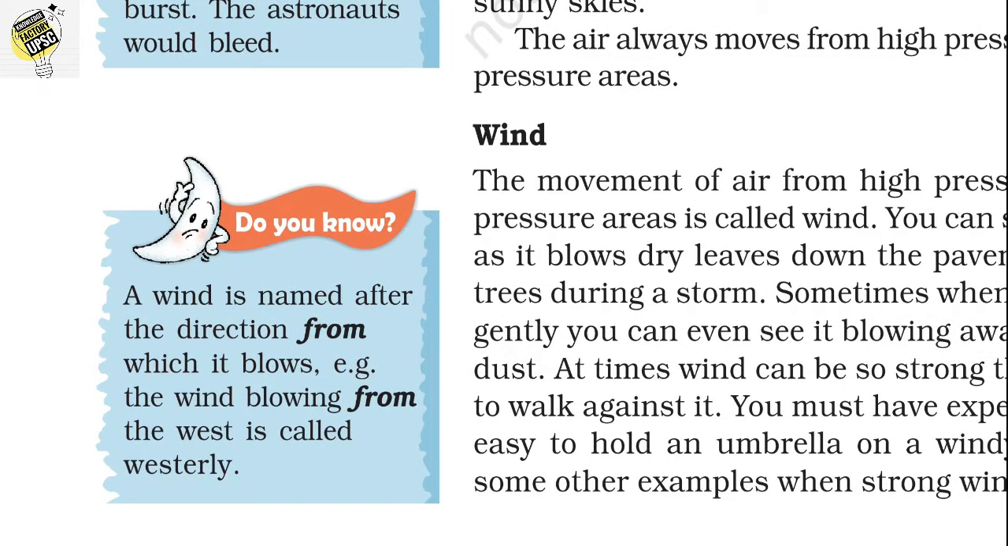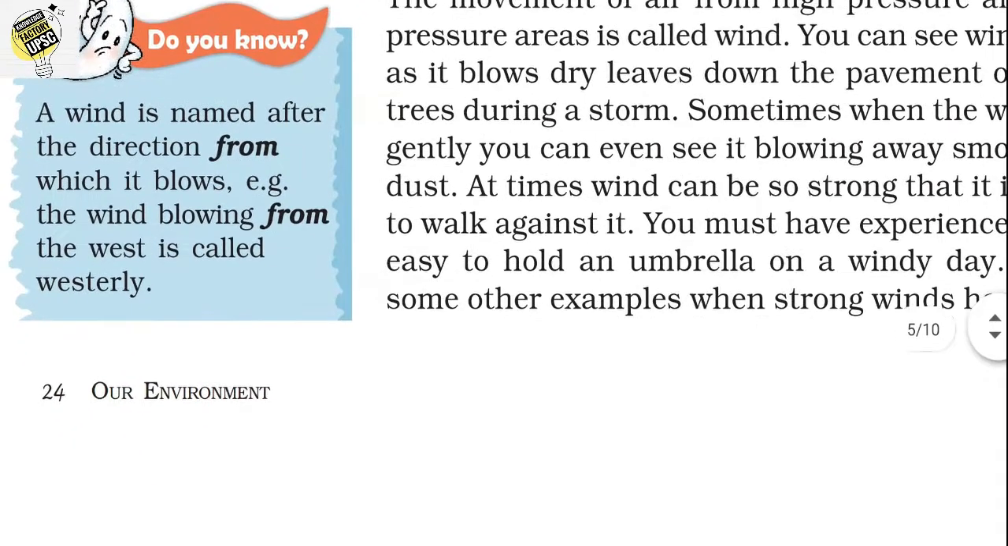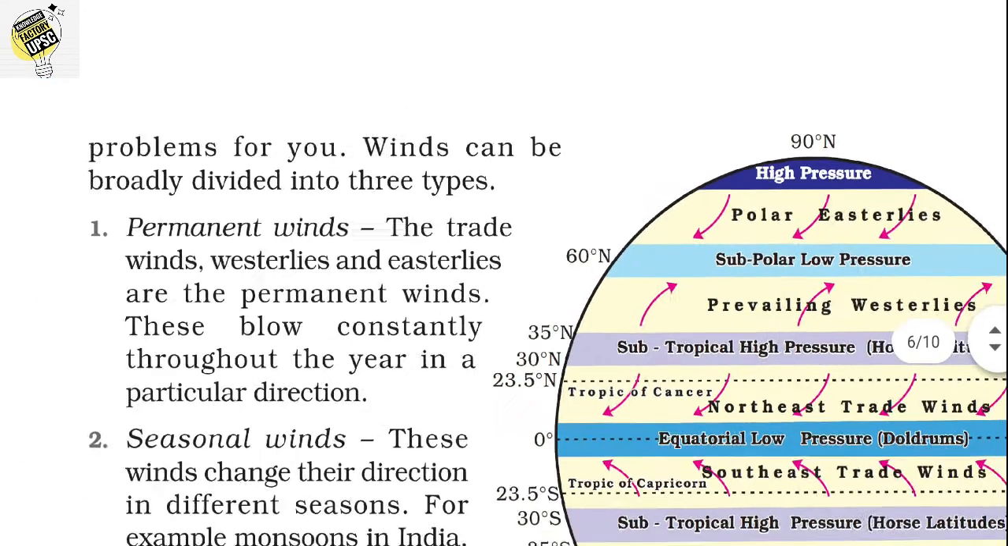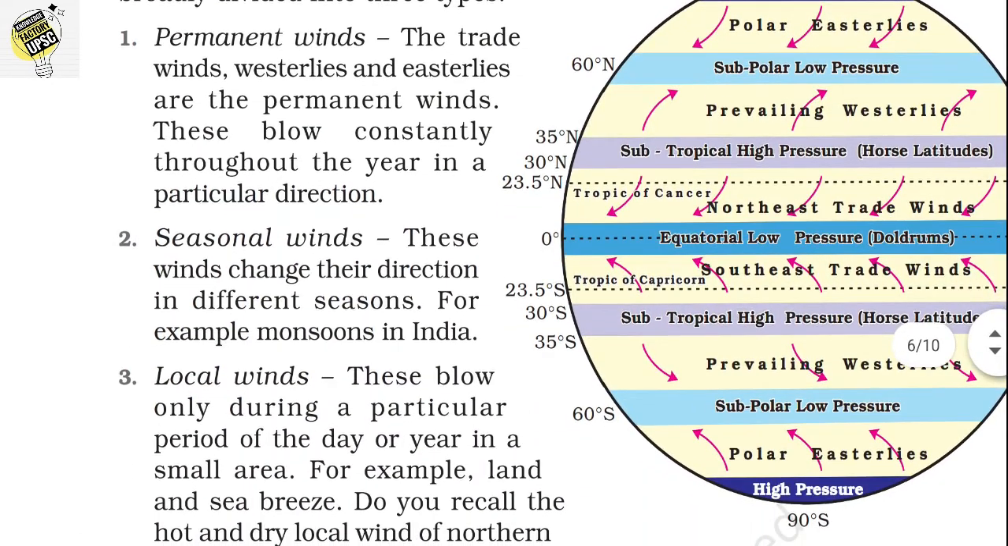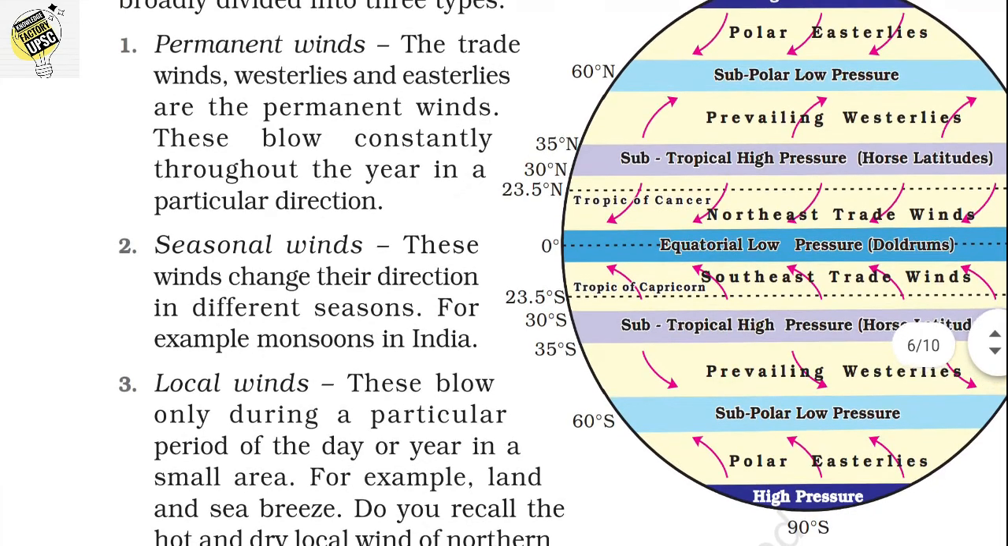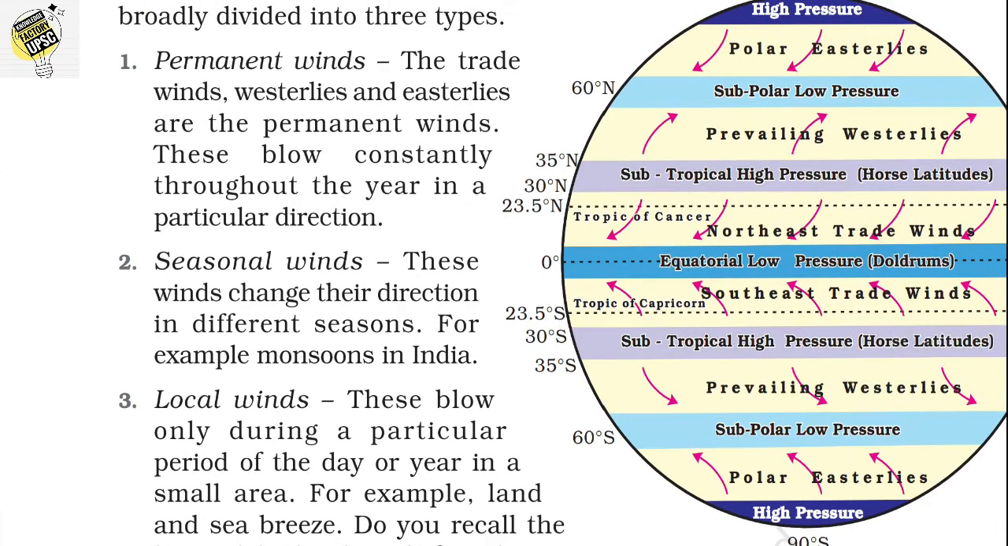Then there is a box. Let's go to it. A wind is named after the direction from which it blows. For example, the wind blowing from the west is called westerlies. So the wind gets its name from where it blows. And there are different types of winds described here. They are permanent, seasonal, and local winds. So let's see what they are.